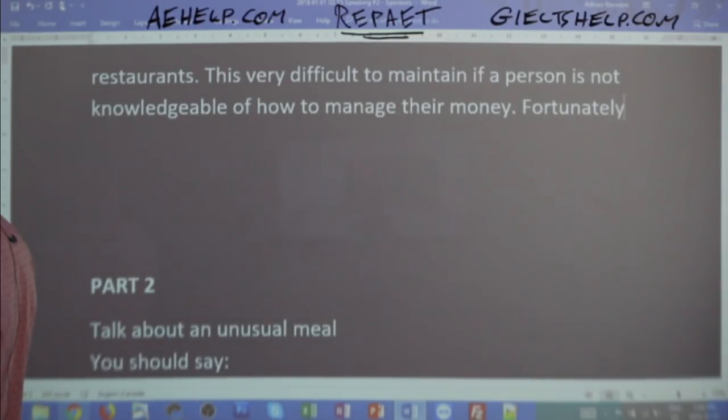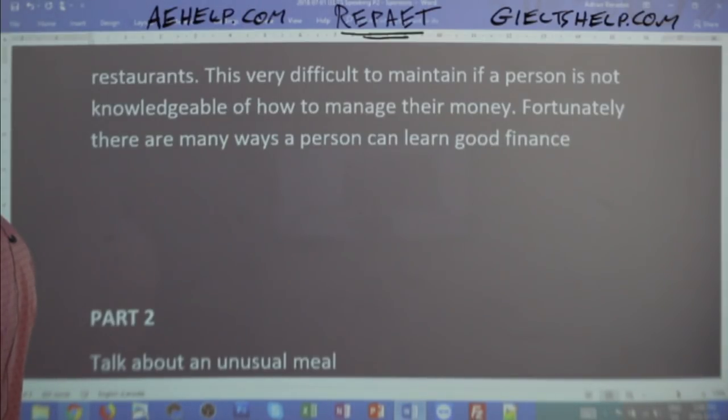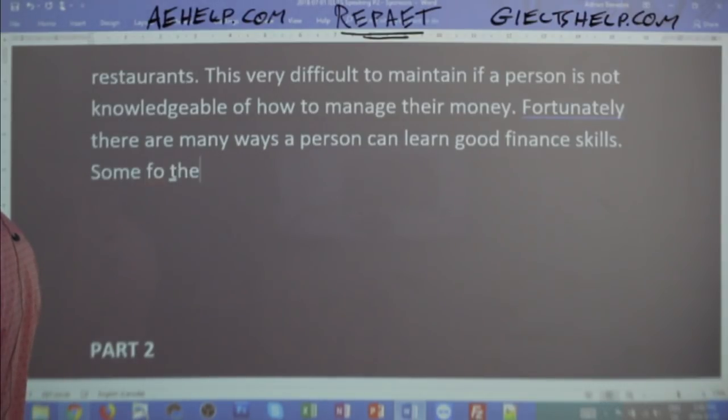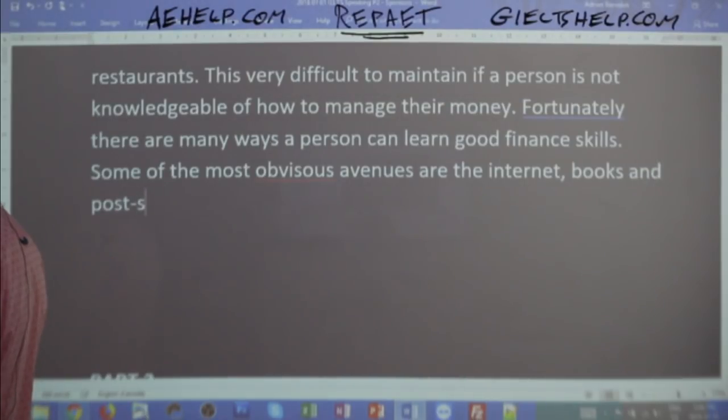Fortunately, there are many ways a person can learn good finance skills. Some of the most obvious avenues are the internet, books, and post-secondary education like a business diploma.